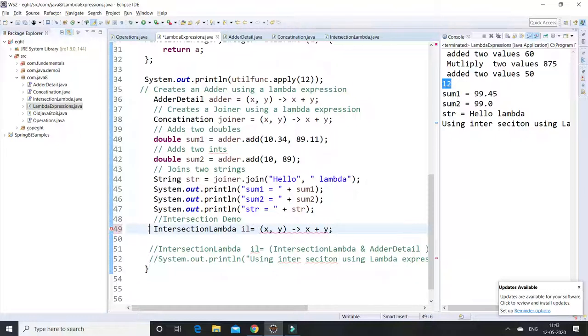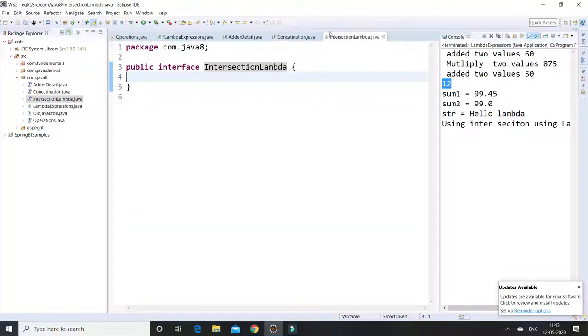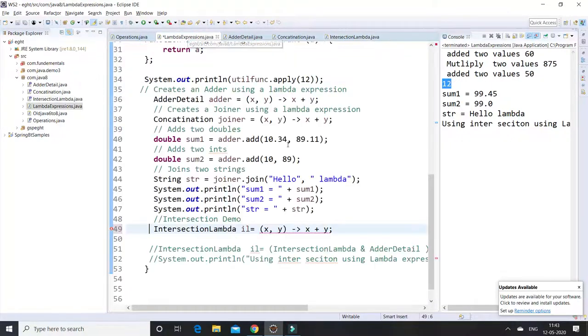This is a functional interface only, right? So this is the interface. Okay, it is showing a compile time error: the target type of the expression must be a functional interface. So how can we convert this intersection lambda to a functional interface, because this is just an interface, right? How can we convert from this interface to a functional interface using the addDetail functional interface?